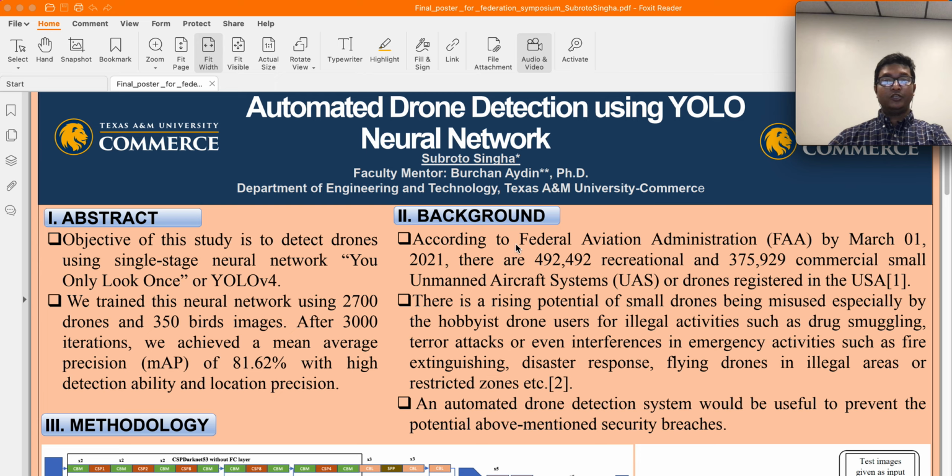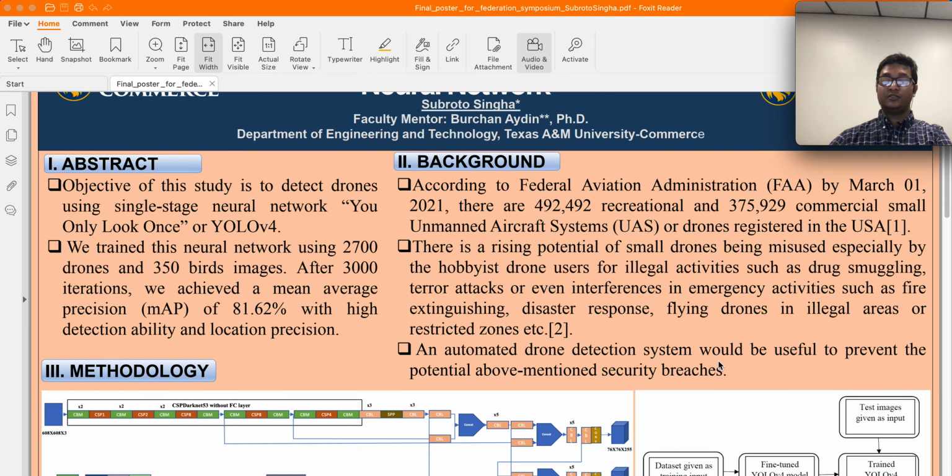In fact, according to Federal Aviation Administration, there are more than 492k recreational drone users registered in USA by March 1st, 2021. Therefore, an automated drone detection system would be useful to prevent these kind of security breaches.